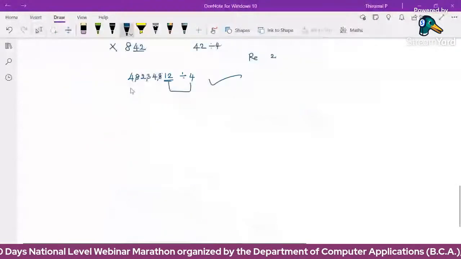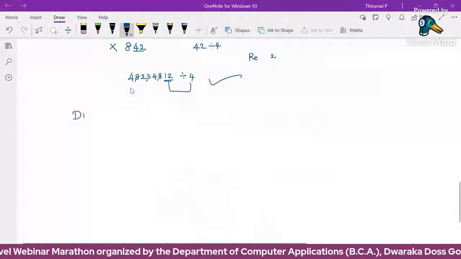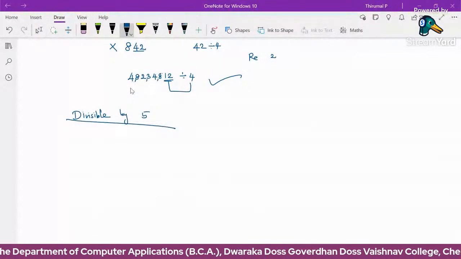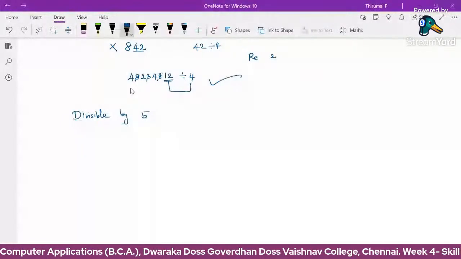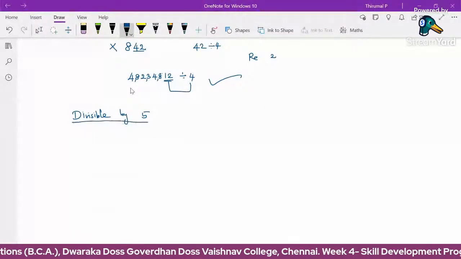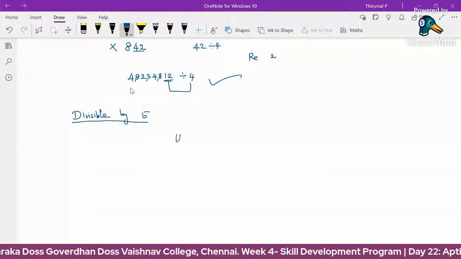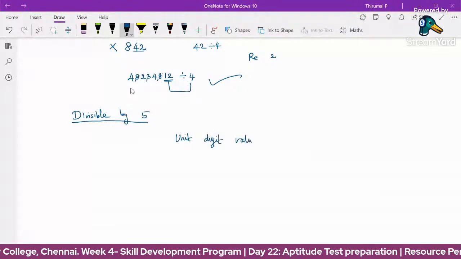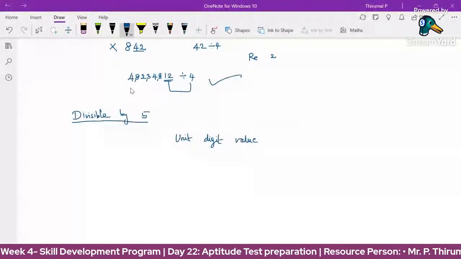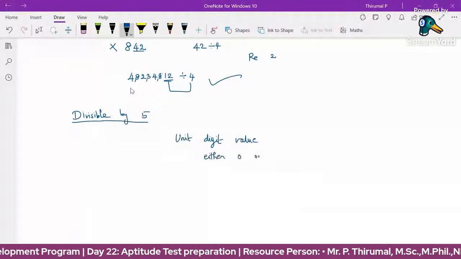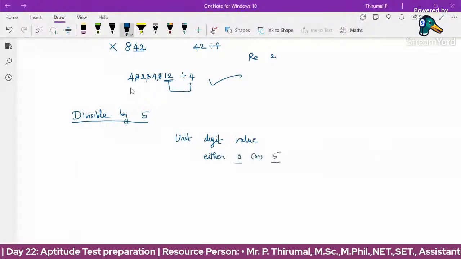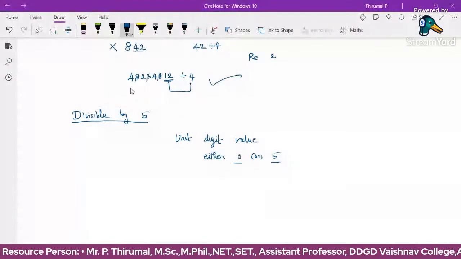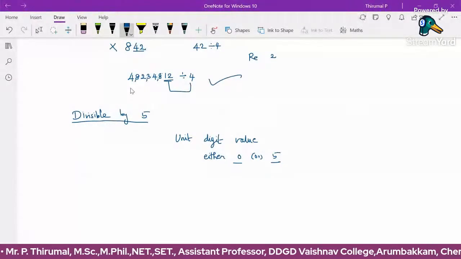Next, divisibility by 5. A number is divisible by 5 means the unit digit value is either 0 or 5. If the unit digit is either 0 or 5, the number is divisible by 5. Otherwise, the number is not divisible by 5.